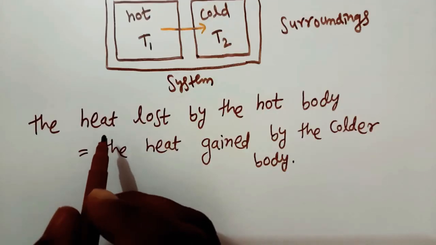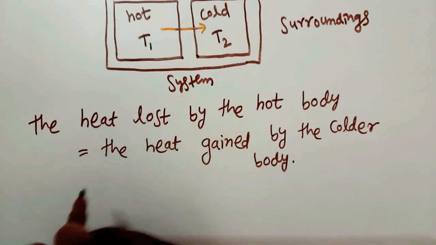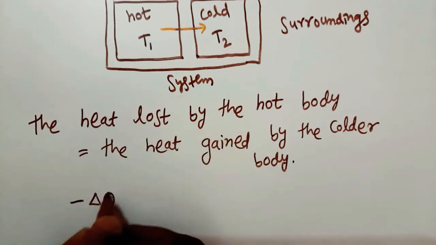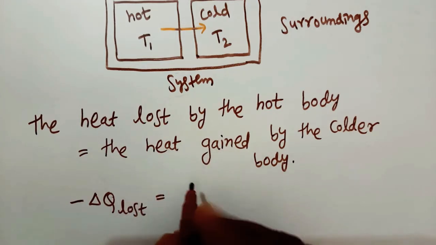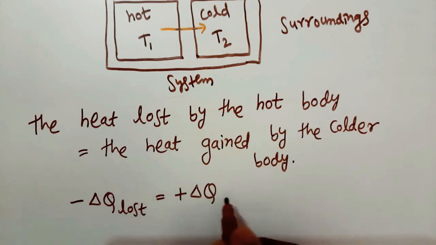For sign convention, here heat is lost, so that is minus delta Q lost is equal to, here heat is gained, so that is plus delta Q gain.